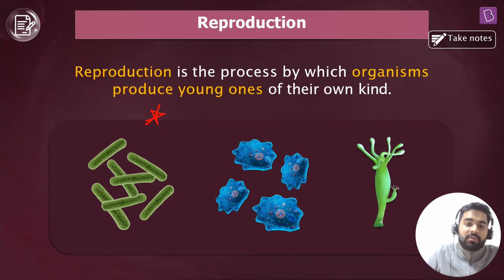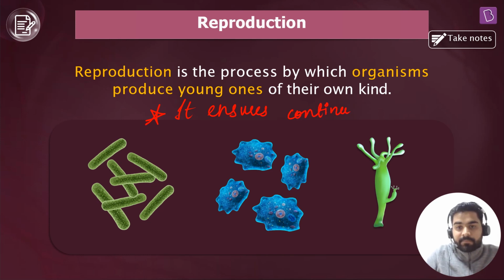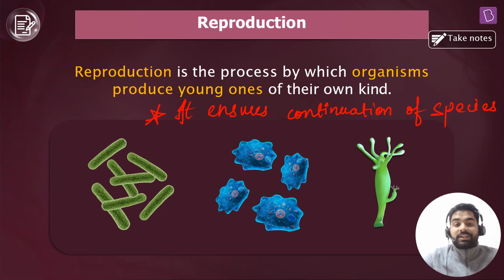Please note it down along with me. It ensures continuation of species, right? And one more thing that I want to share with you everyone, that during reproduction the parents pass their genetic material to their young ones. Now what is that genetic material?